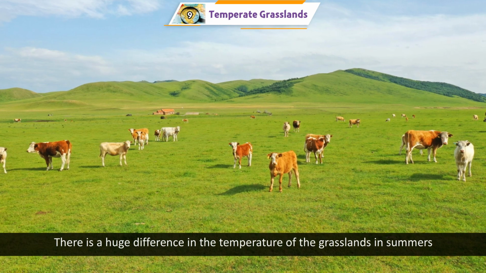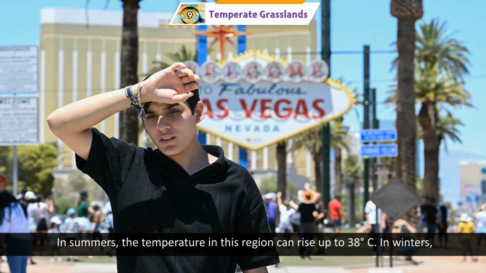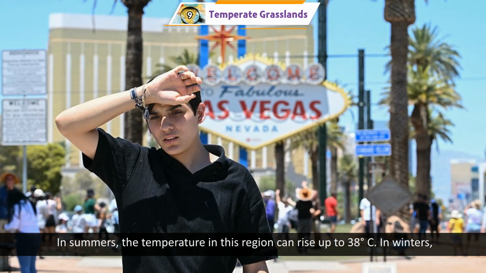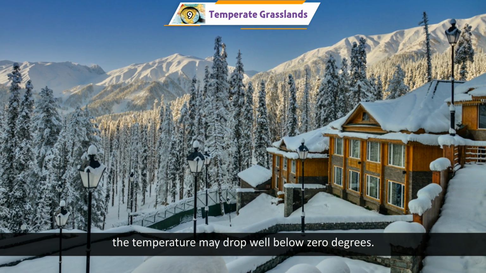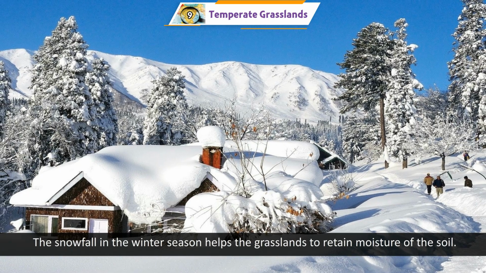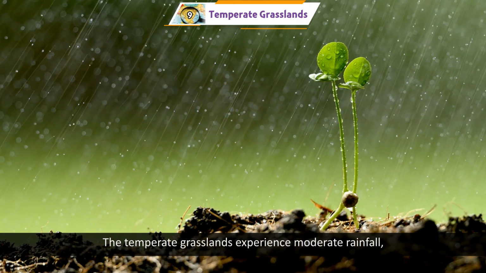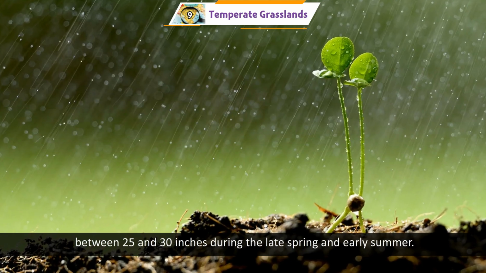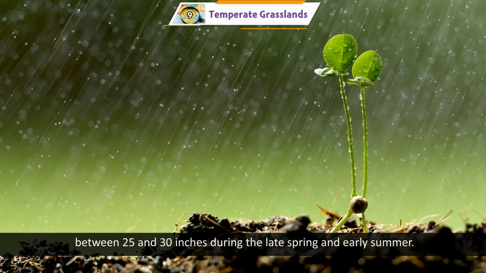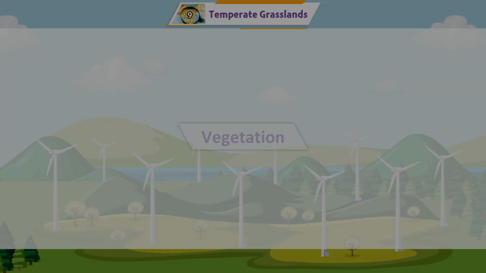Climate. There is a huge difference in the temperature of the grasslands in summers and winters. In summers, the temperature in this region can rise up to 38 degrees C. In winters, the temperature may drop well below 0 degrees. The snowfall in the winter season helps the grasslands to retain moisture of the soil. The temperate grasslands experience moderate rainfall, between 25 and 30 inches during the late spring and early summer. Think up. What happens when the temperature drops below 0 degrees Celsius in a place?